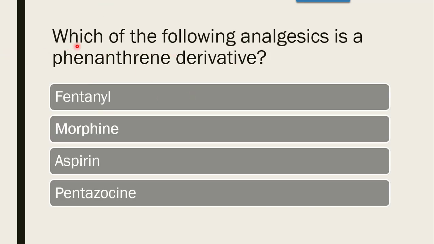Next question, which of the following analgesics is a phenanthrene derivative? Whether it is fentanyl, morphine, aspirin, or pentazocine. The correct answer is morphine, which is a phenanthrene derivative producing analgesia.